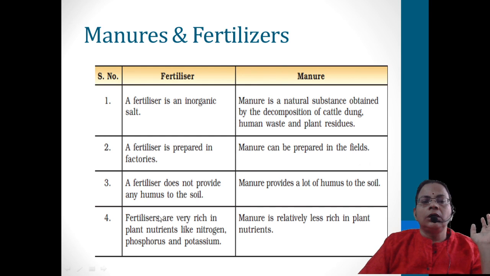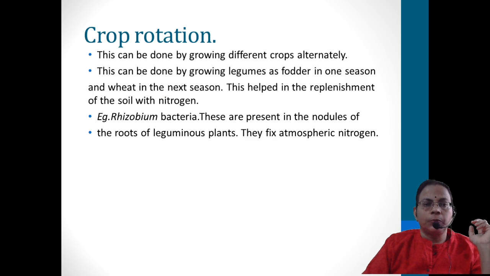Here it is more of chemicals, so continuous use can alter the chemistry of the soil. Now we'll move on to crop rotation.